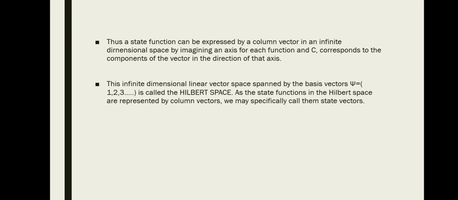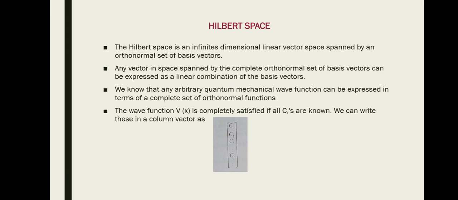As the state functions in the Hilbert space are represented by column vectors, we specifically call them state vectors. For every wave function there will be a particular state function, and in this Hilbert space we consider the state functions as column vectors c1, c2, c3 and so on.